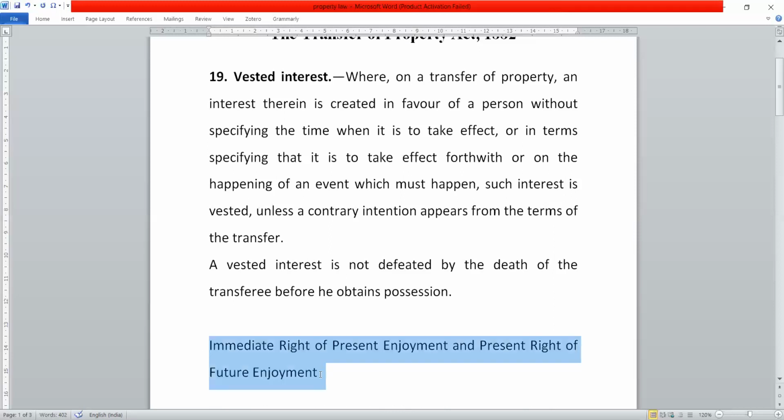It is usually called by the courts. The Supreme Court, in one of two cases, has used this expression for vested interest: that immediate right of present enjoyment and present right of future enjoyment.